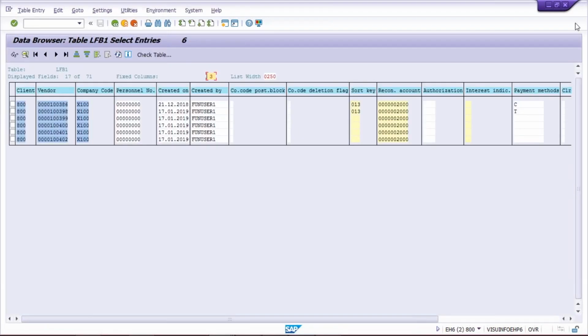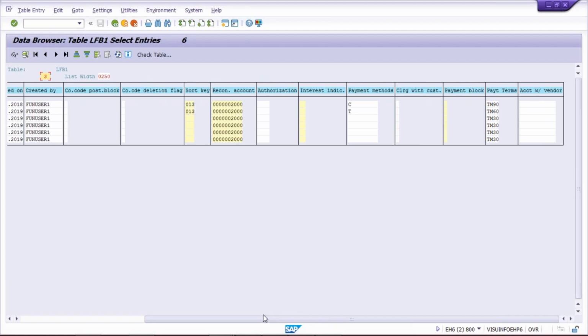Now since it is a practice server, I have very few vendors, hardly 6 vendors, right? Whether it is 6 vendors or 600 vendors, you'll get data in the same table, and even on a real-time server you're going to get the same screen, the same data, not even a single percent of change. Okay. Now here, just drag it down.